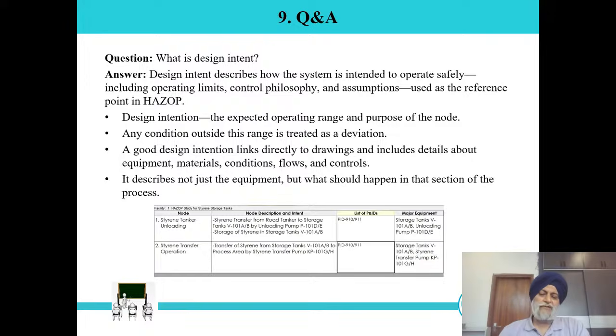So likewise, we have to explain in detail the process parameters along with the boundaries.